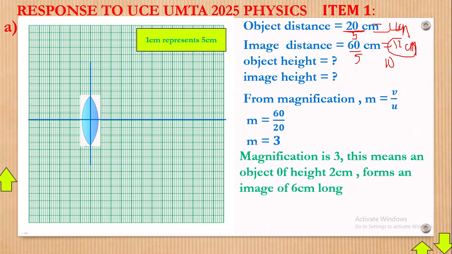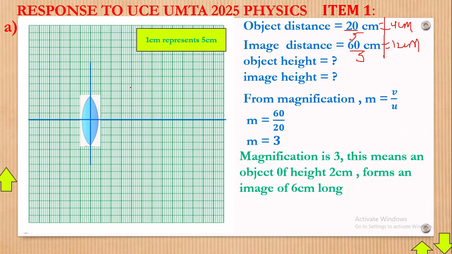That's what we have. Now what you must know is that I'll make an edit here, though I didn't put it in the calculation. The edit would be that when you divide the 20 by 5, here we shall get 4 centimeters. When you divide this by 5, here you will get 12 centimeters. Now, that's what you're going to be using.